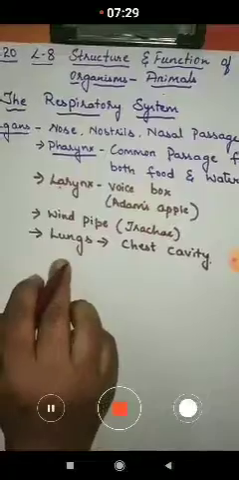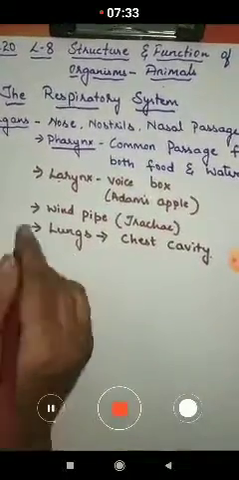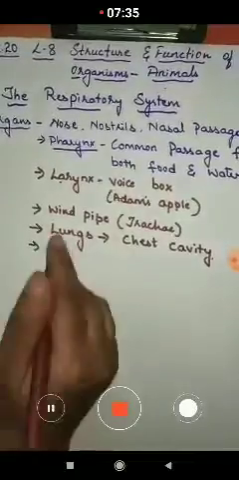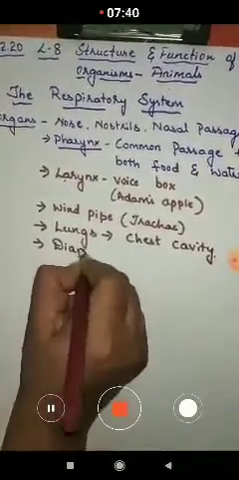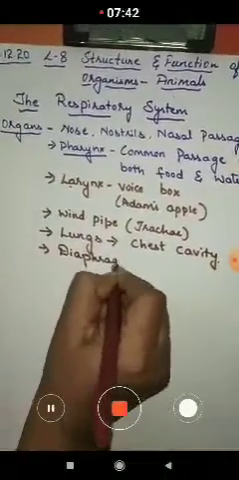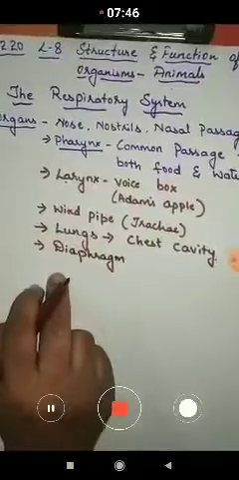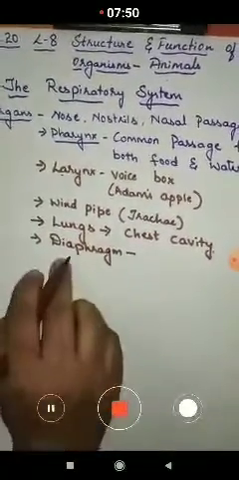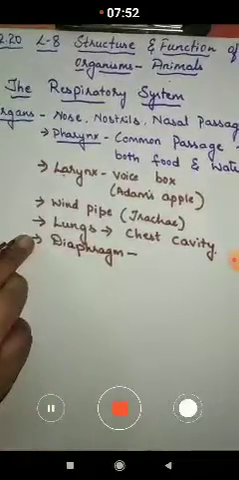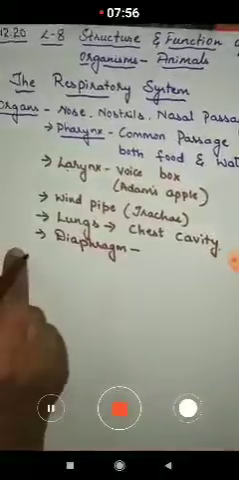Yes, the lungs are present in the chest cavity. So below the lungs we have a muscular layer. Okay, that is the diaphragm. The diaphragm plays a very important role in the respiration process. Okay, so these are the different organs present in the respiratory system.